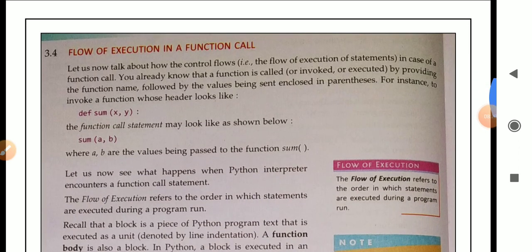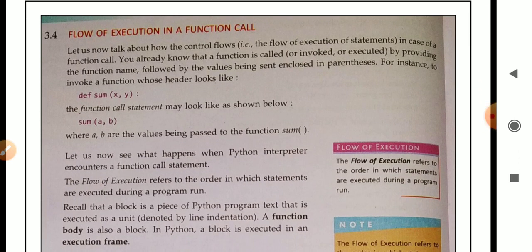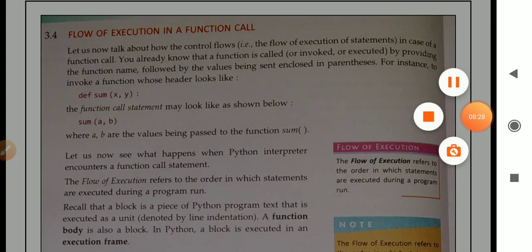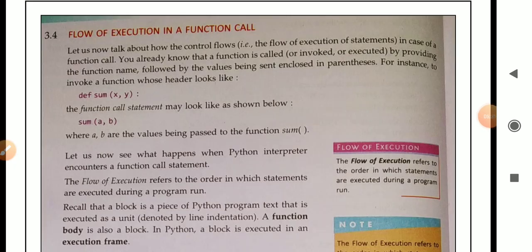Next topic, flow of execution in a function call. Let us now talk about how the control flows, for example the flow of execution of statements in the case of a function call, means when we are calling any function, then how the particular statements are executed. In this we will study about this.